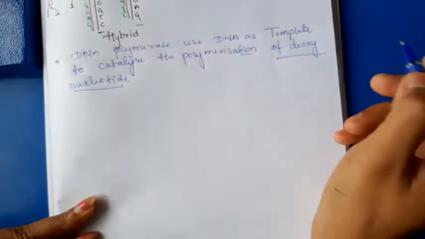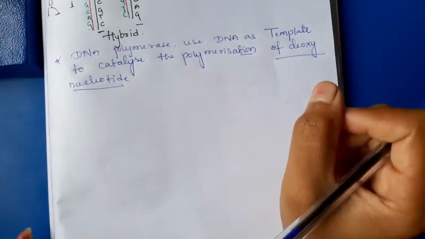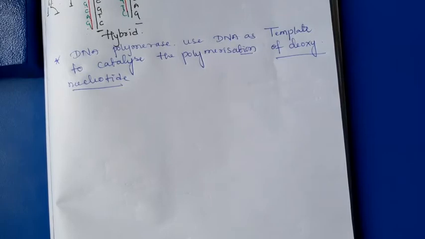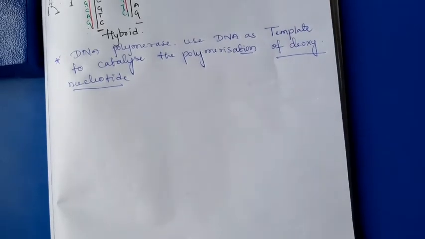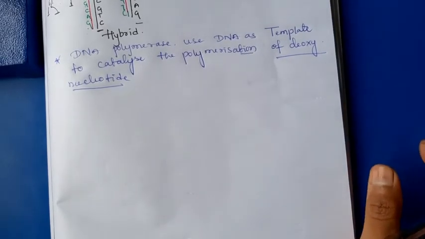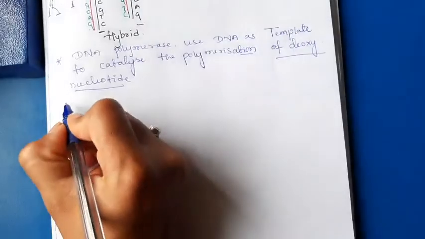Deoxynucleotides are nothing but the nitrogen base plus pentose sugar plus phosphate group. Those are the deoxynucleotides.